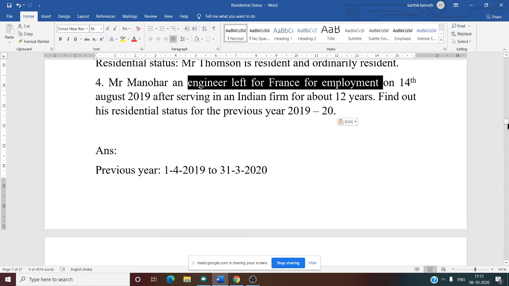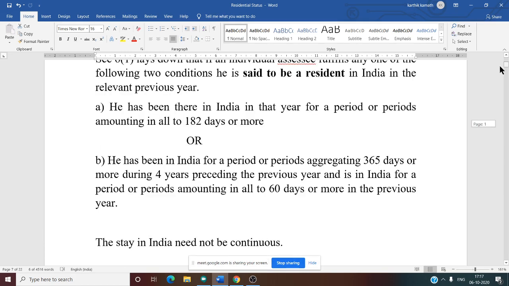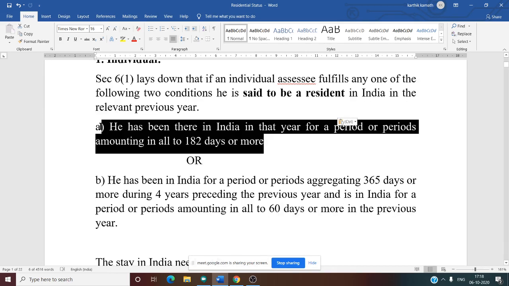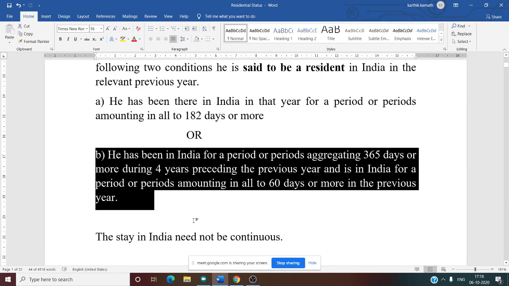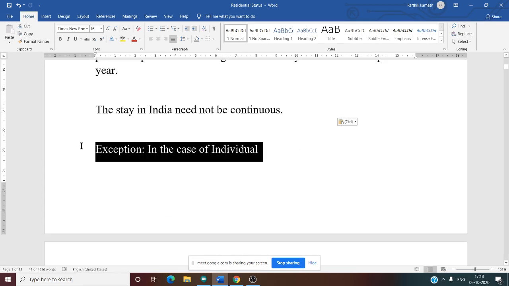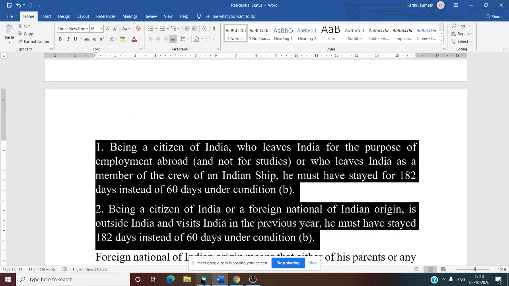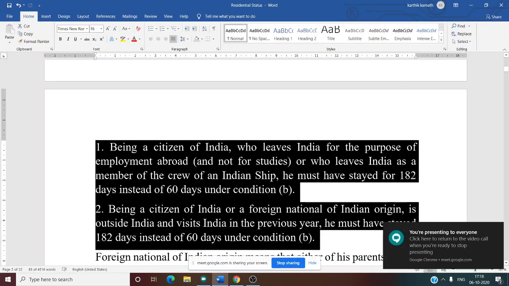Once, we need to see the rule. Is this clear? Now we know the two conditions. What are the two conditions? He must be in India in the previous year for 182 days or more. That is the first basic condition. The second one: he has been in India for a period aggregating 365 days or more during the 4 years preceding the previous year, and in the previous year 60 days or more. Now see this exception in the case of an individual. So what are those two exceptions? Did we discuss this one? Do you remember?